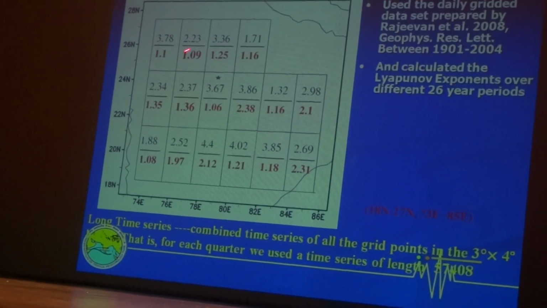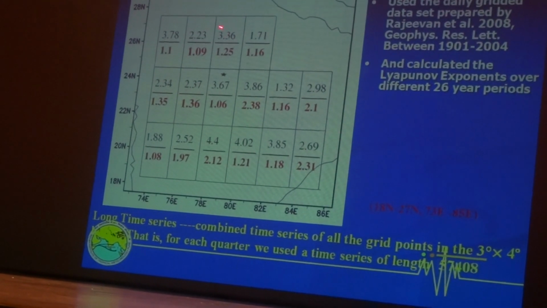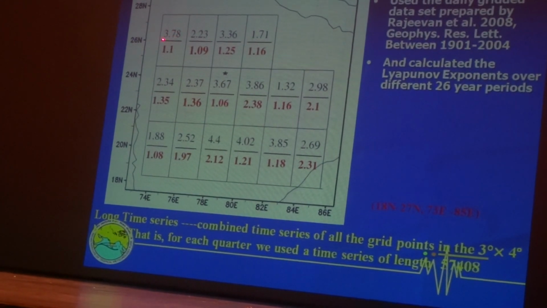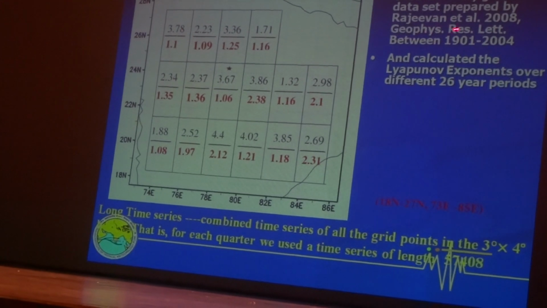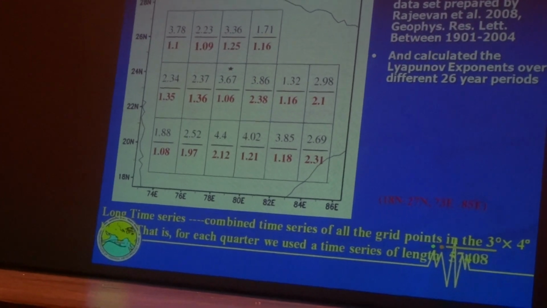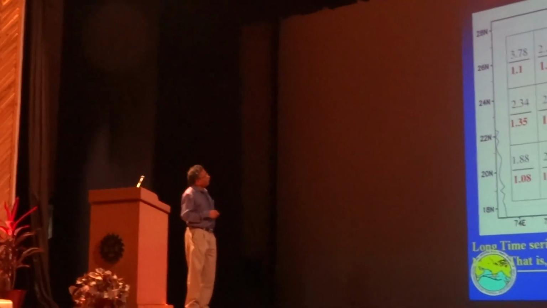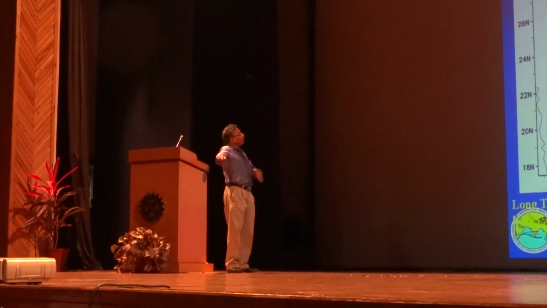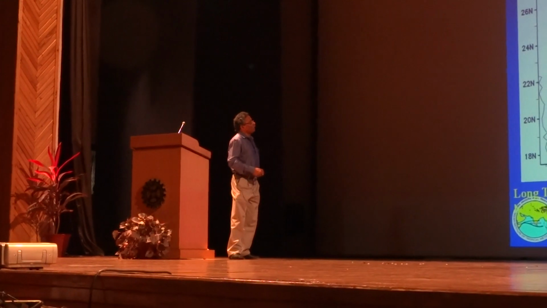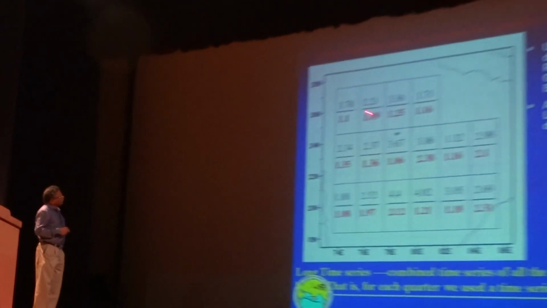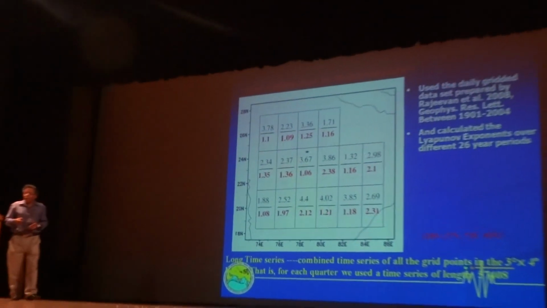We took several boxes over northern and central India, and these numbers represent the error doubling time in days for a 25 year period closer to the 1950s, and for the recent 26 year period. So it turns out that everywhere you see that the error doubling time has reduced.